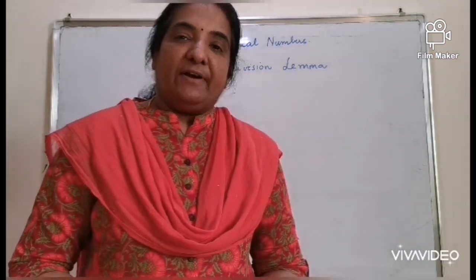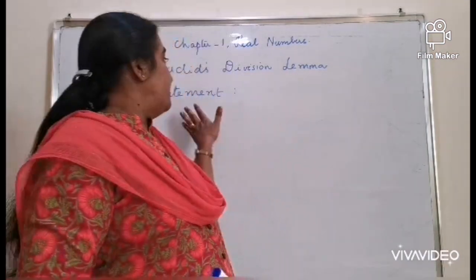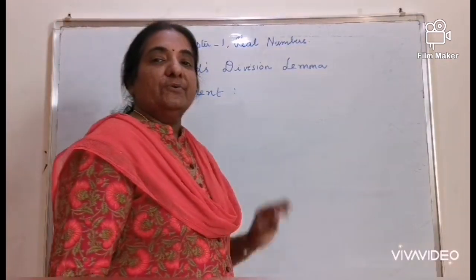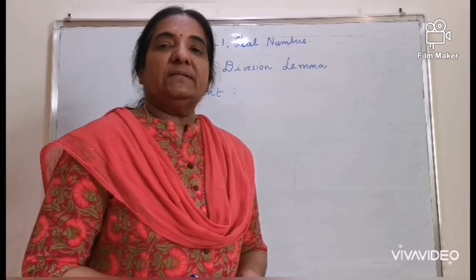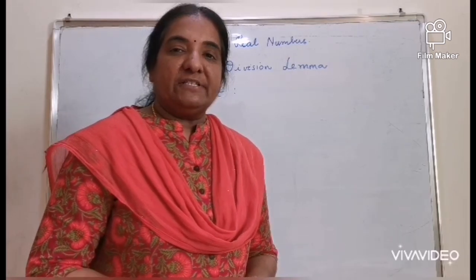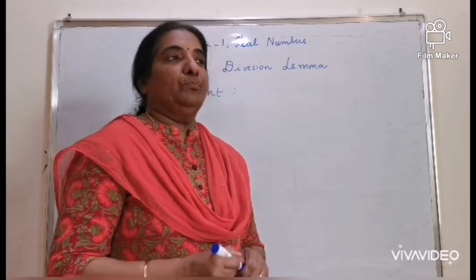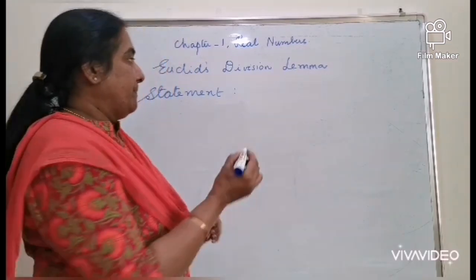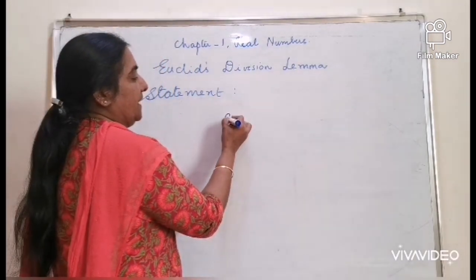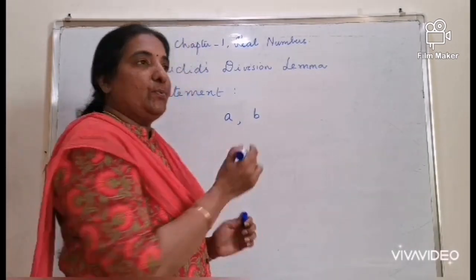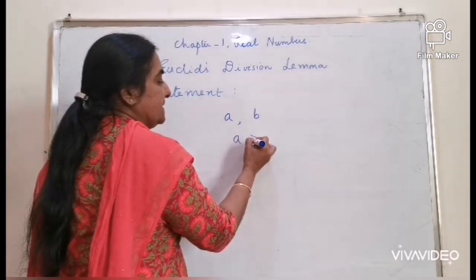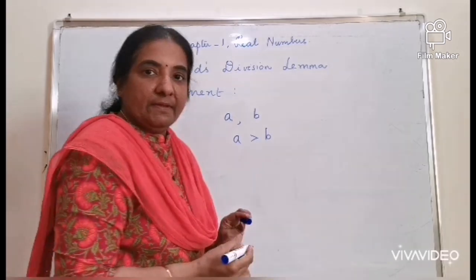So let's define the general statement for Euclid's division lemma in comparison with the example I have considered above. Let a and b be two integers where a is greater than b.